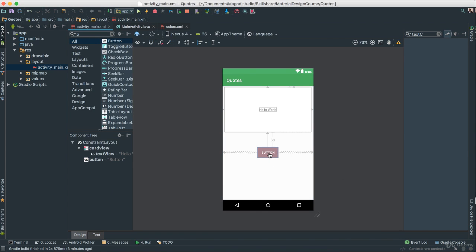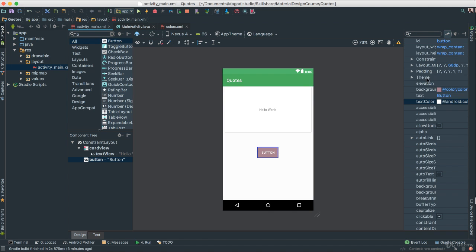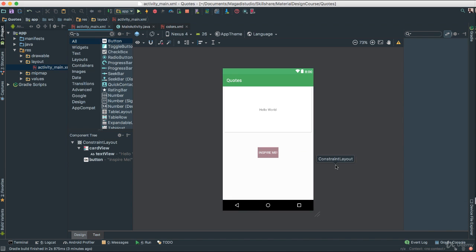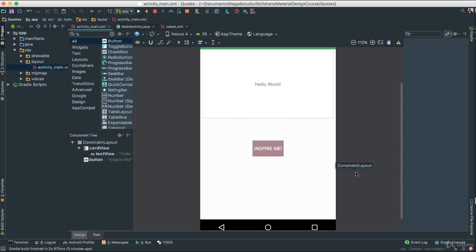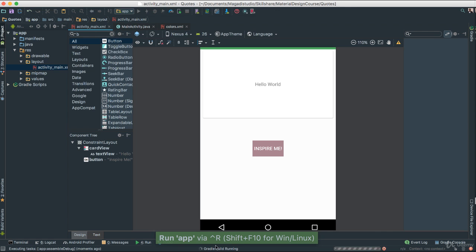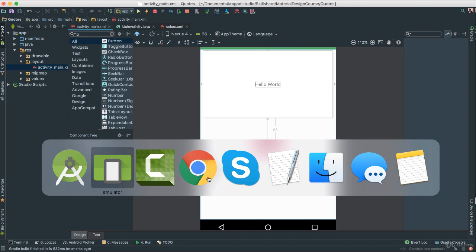Now let's change the actual text. Click again. Yes, a lot of clicking here. So we go to where it says text, it says button here. What we're going to do, I'm going to say inspire me, exclamation mark, and there we go. Okay, you can see now it's starting to look very nice. Let's save this, give it a quick run again. Use this command, or you can just click this run here. Let's see how things are looking.